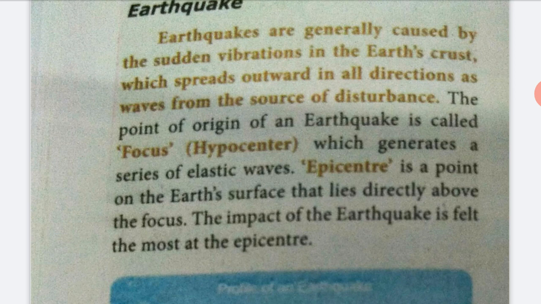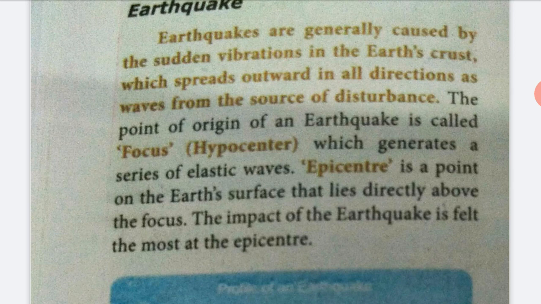The point of origin is called the focus, otherwise called the hypocenter, which generates a series of elastic waves. The epicenter is a point on the earth's surface that lies directly above the focus. The impact of the earthquake is felt the most at the epicenter.